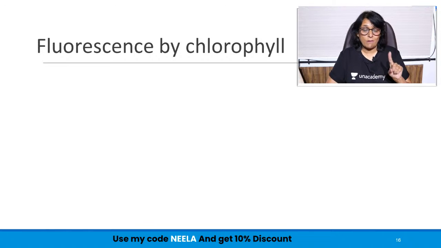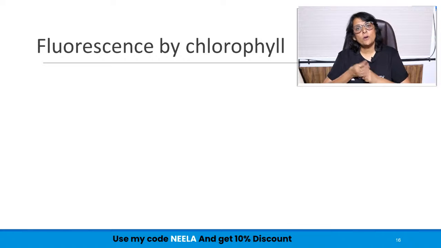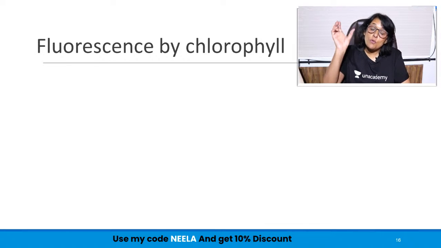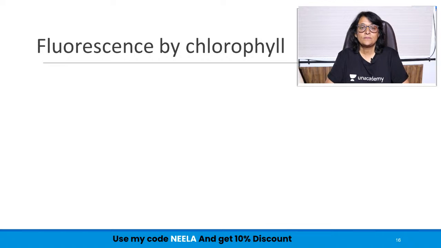This is one part. The other is phosphorescence. I'm sure you've heard of that when there are small children in their rooms, normally what parents do is they put some stickers, maybe stars, maybe moon, anything, there can be Barbie stickers which are placed on the roof of the room.